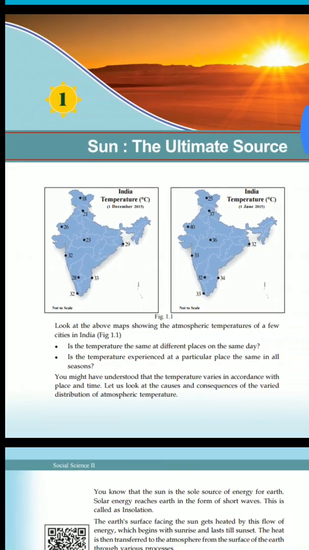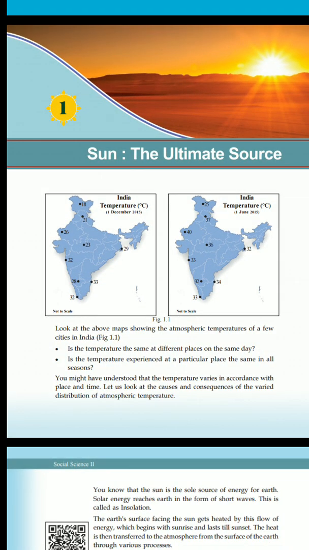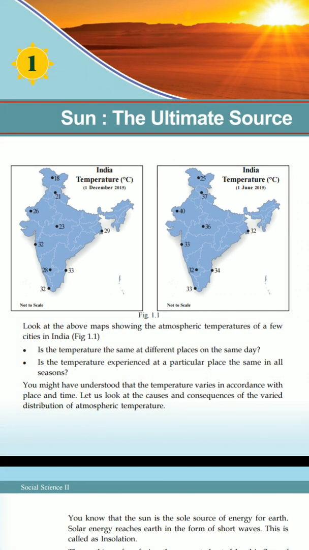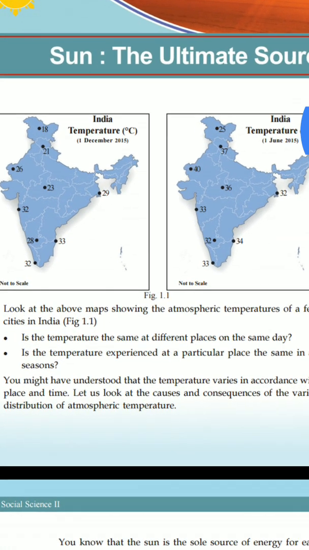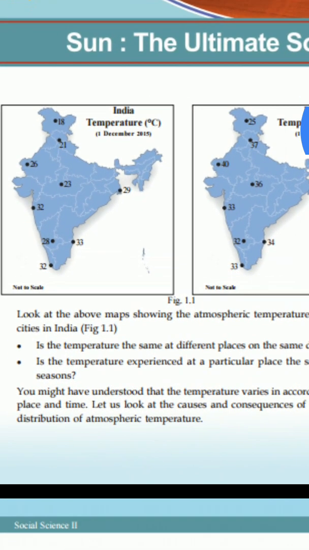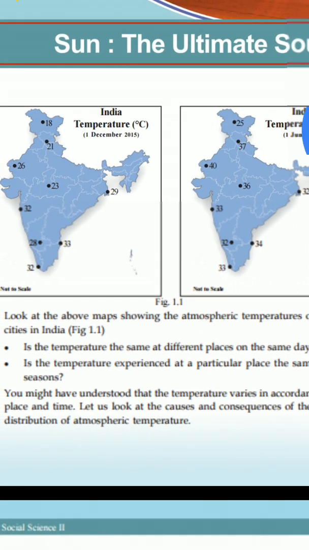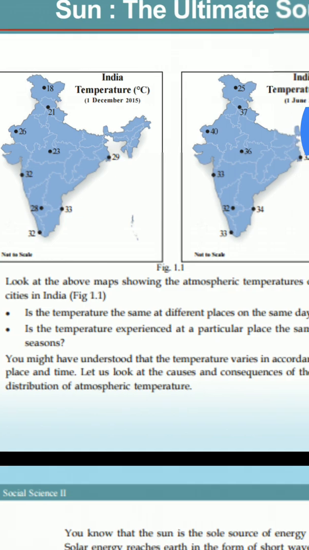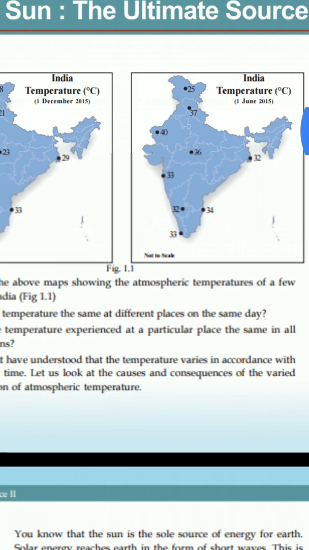Here, in your previous classes, you might have studied about the sun, solar energy, and how sunlight reaches the earth. Here you are going to study about the sun. The question asked concerns temperature in India, in June and in December: is the temperature the same at different places at the same time?